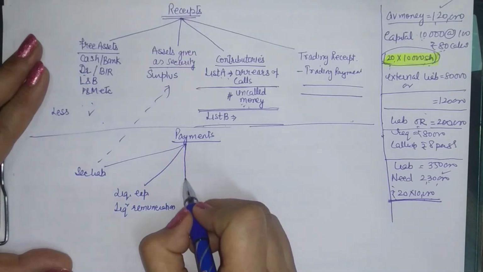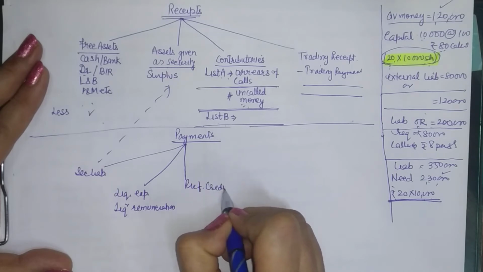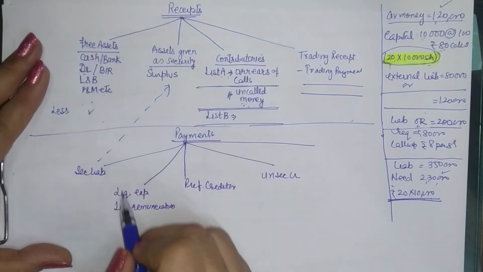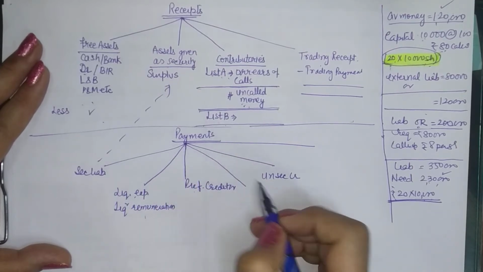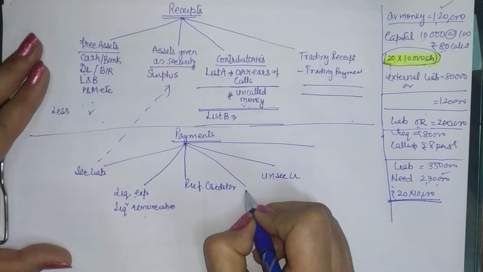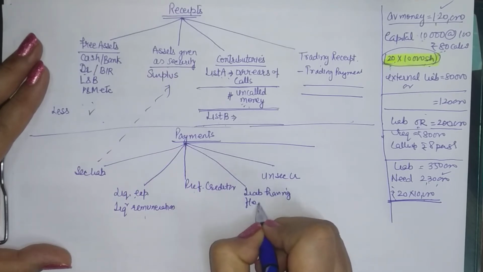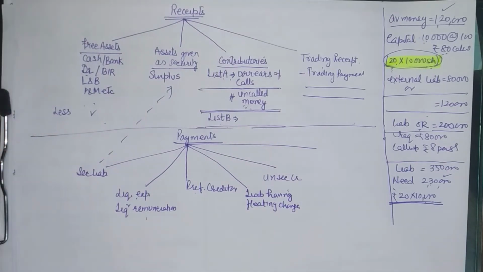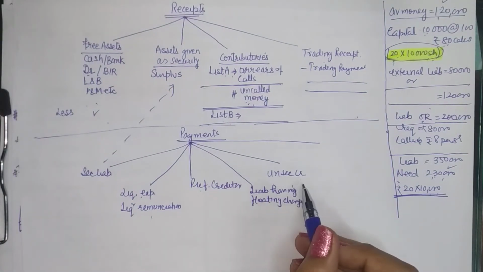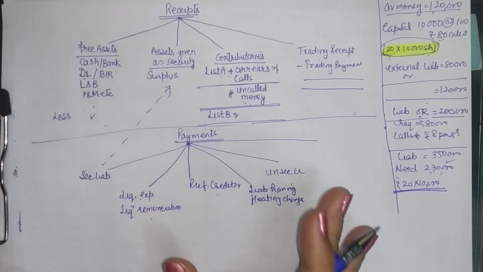Then you have preferential creditors. So in the payment you have liquidation cost, then you have preferential creditors, then you have liabilities having floating charge over the assets, like debentures. In general, debentures have floating charge unless otherwise given. Then unsecured creditors. Preferential creditors also, remember, they are unsecured. They don't have any security.